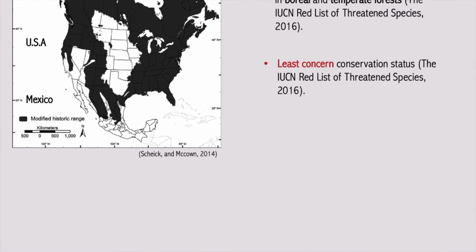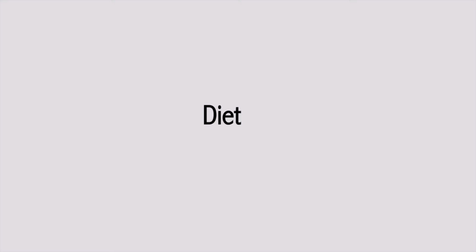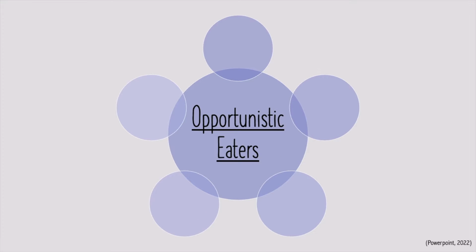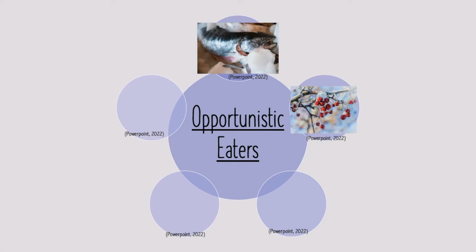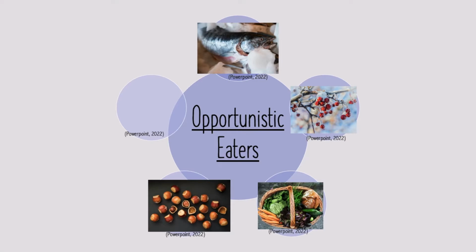Black bear diet. As black bears are omnivores, they have the ability to digest a wide variety of foods. This allows them to be opportunistic eaters in the sense that they choose what they want to eat based on what nutrients they need, depending on the availability of those nutrients as well. Diets include insects, small invertebrates, berries, a variety of nuts and crops.